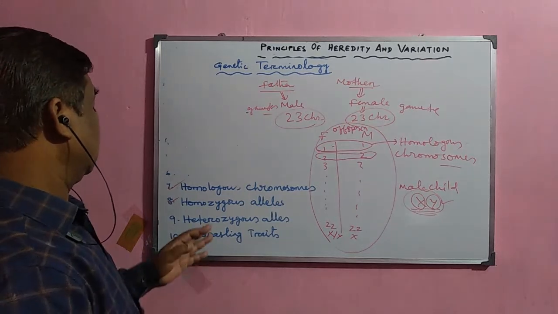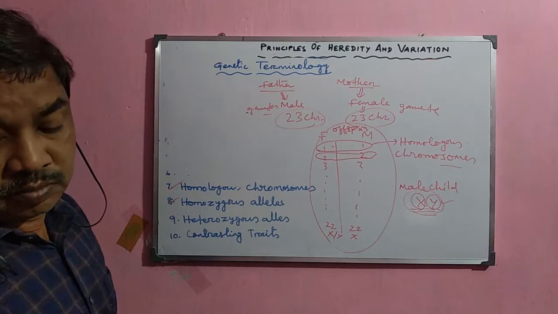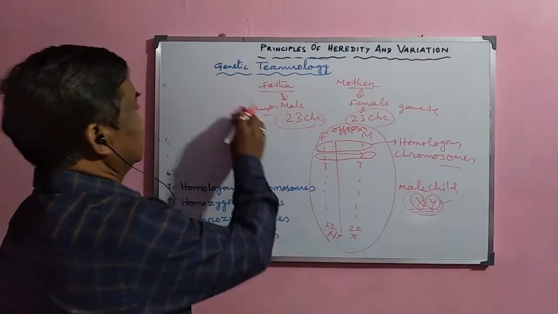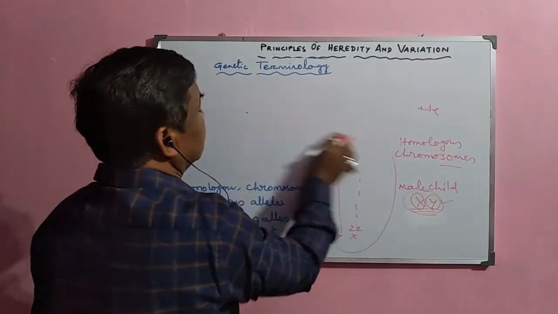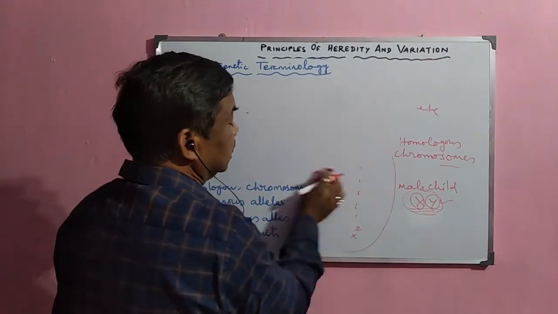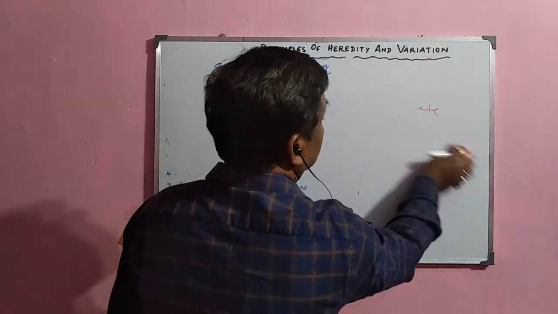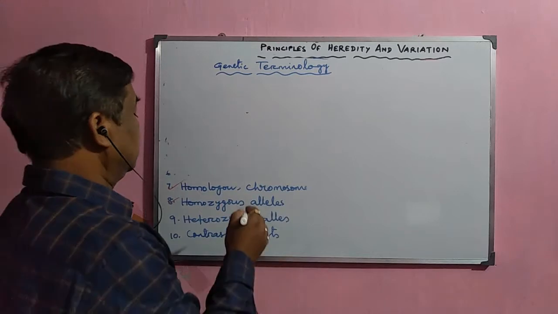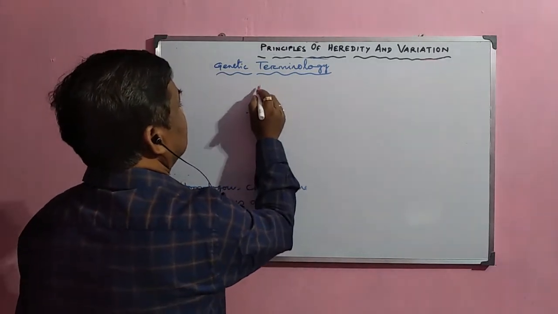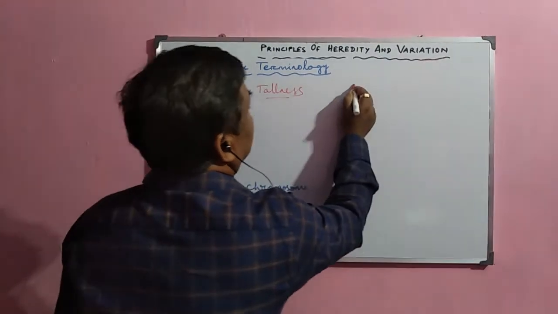Now, what are contrasting traits? We shall discuss it later, but contrasting traits means either-or characters. Some characters, when expressed in the offspring, are expressed in either-or form. Suppose tallness in a pea plant and dwarfness.